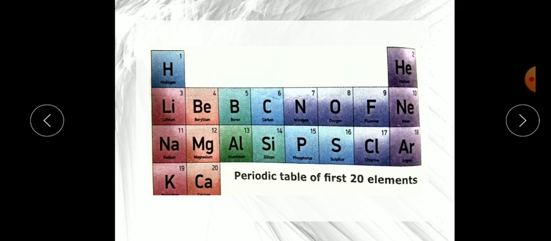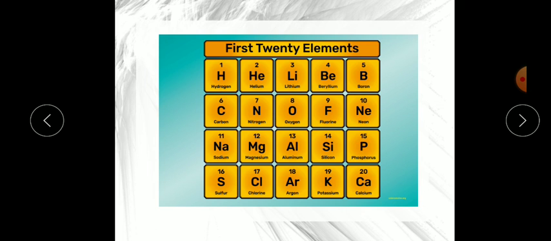First one is hydrogen, second helium, third lithium, then beryllium, boron, carbon, nitrogen, oxygen, fluorine, neon, sodium, magnesium, aluminium, silicon, phosphorus, sulfur, chlorine, argon, potassium and calcium. Here I am showing you the first 20 elements, and you have to remember the sequence. These are the elements 1 to 20.